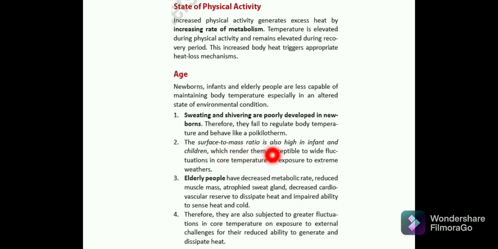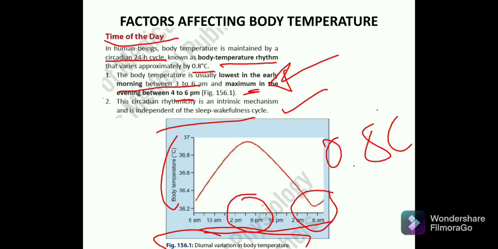The surface to mass ratio is also high in infants and children, which renders them susceptible to wide fluctuation in the core temperature on exposure to extreme weathers. As far as elderly people are concerned, they have decreased metabolic rate, number one, reduced muscle mass, and the sweat glands are atrophied. And then the fourth one is decreased cardiovascular reserve to dissipate heat and impaired ability to sense heat and cold. So in old age also the body temperature is basically less.